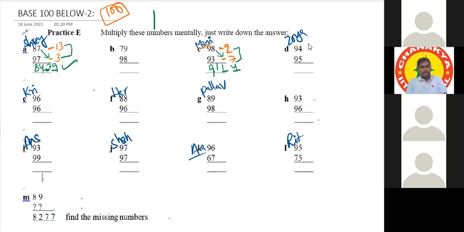Then Zoya, yes, sir. Carry on. 94 is 6 less than 100. 95 is 5 less than 100. 94 minus 5 is 89. You have to reserve 2 places. And 6 fives are 30. That's all. Very good. Then Krishna Aditya.